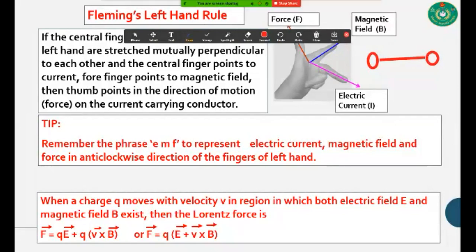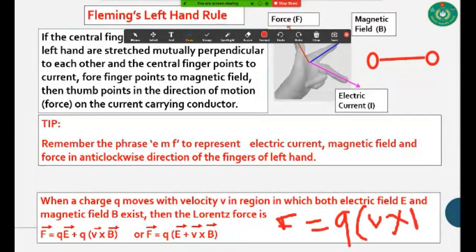What is Lorentz force? At first, you have to know about our magnetic force. Then I am going to discuss Lorentz force. Magnetic force is defined by F, and it is equal to Q, V and B.